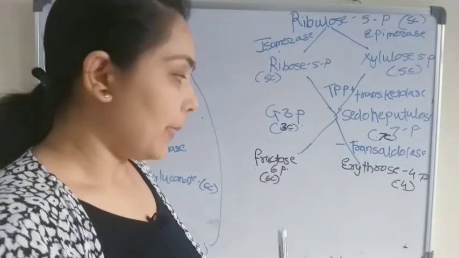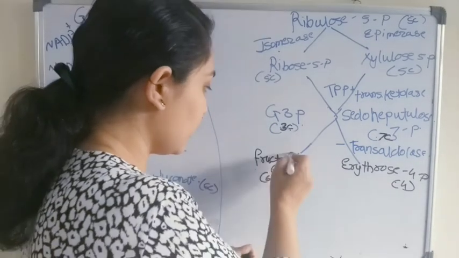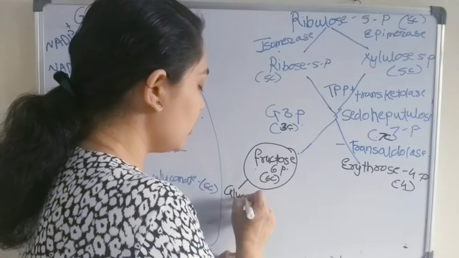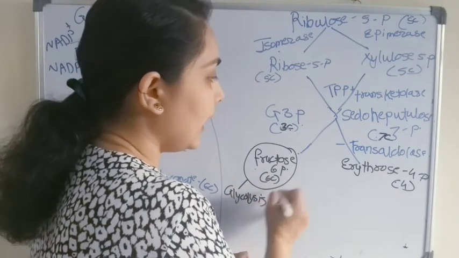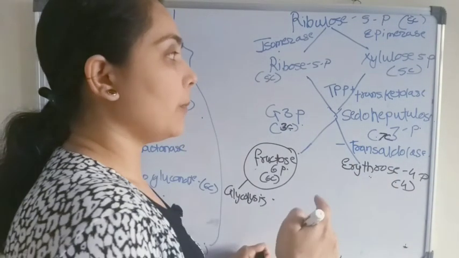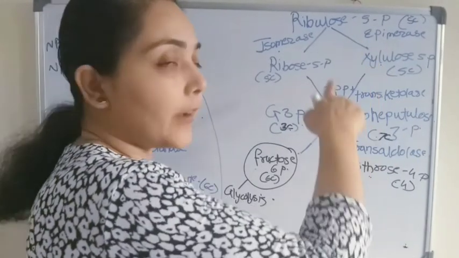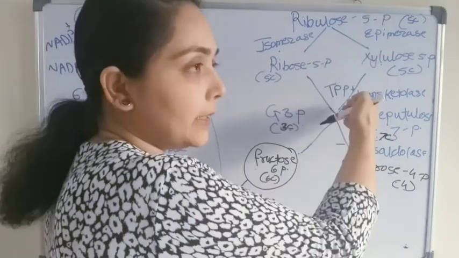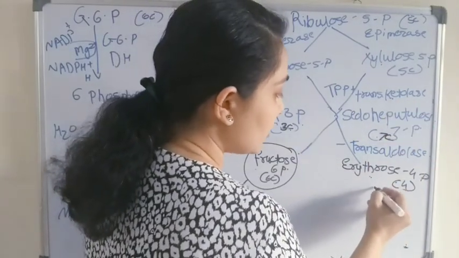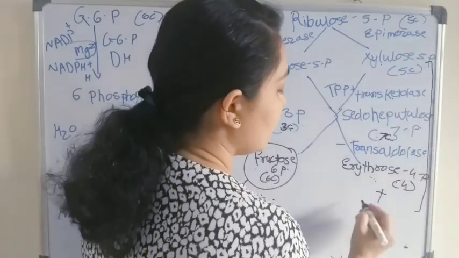Now next, what will happen? Already we got one fructose 6-phosphate, which will enter into glycolysis, and the remaining erythrose 4-phosphate, which is a 4 carbon compound, will react with xylulose 5-phosphate. Some molecules will enter here and some molecules will react with erythrose 4-phosphate. So erythrose 4-phosphate and xylulose 5-phosphate will come here.